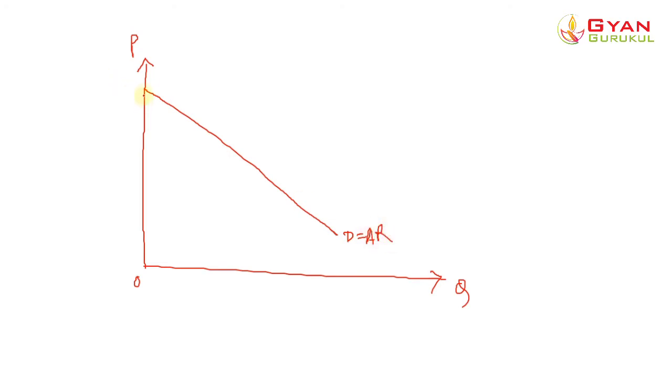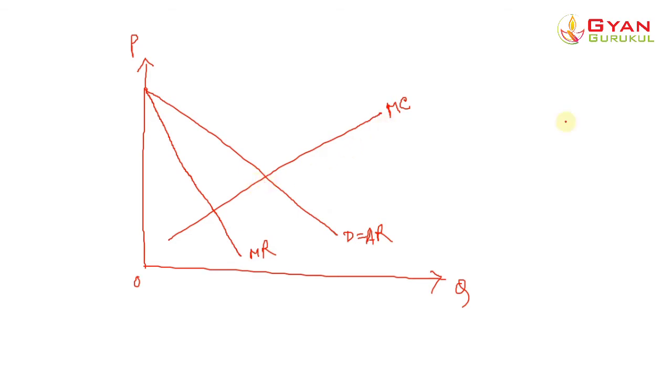He will also have an MR curve, which has twice the slope of AR. And there will be an MC curve, the marginal cost curve of the monopolist. So what we have got till now is the demand or AR curve of the monopolist, the MR curve and the MC curve.